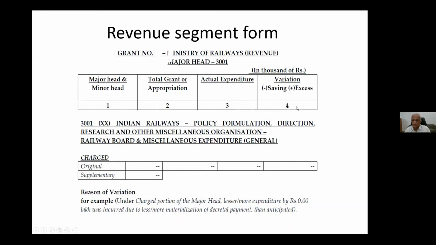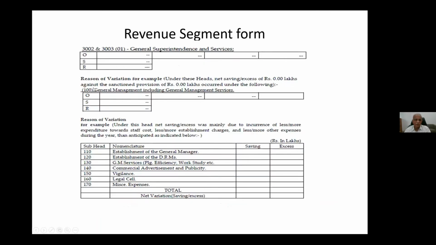And this variation we will just indicate, but actual expenditure minus O plus S, that needs to be explained. So here you can see 3002 major head, 3003, this is strategic lines. So 3002 OSR. Then how much is the variation?